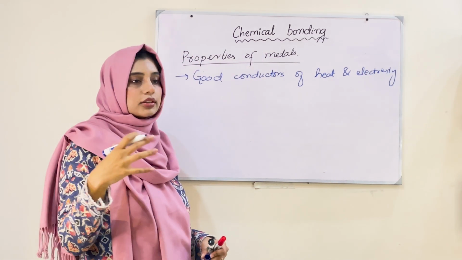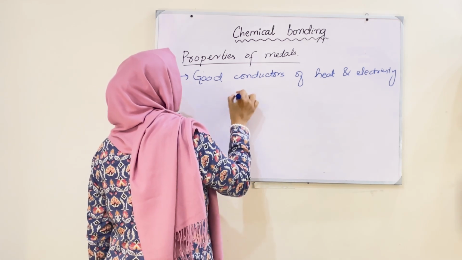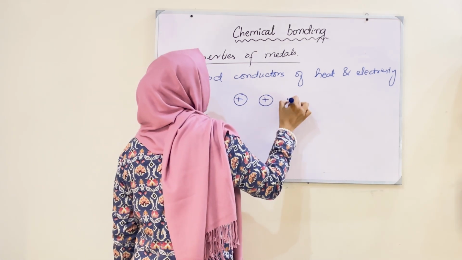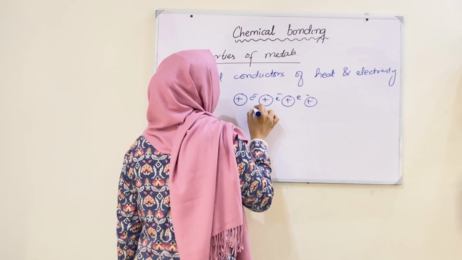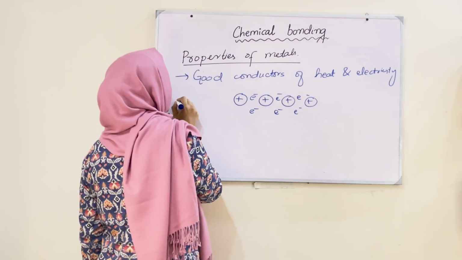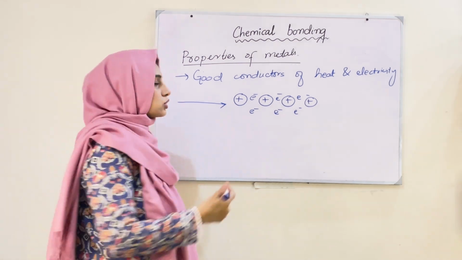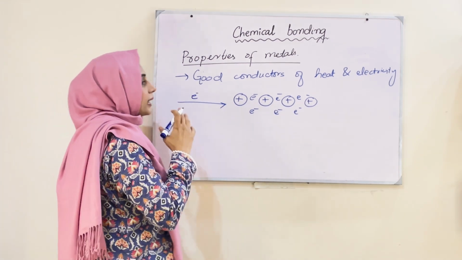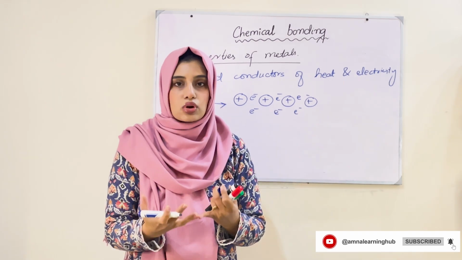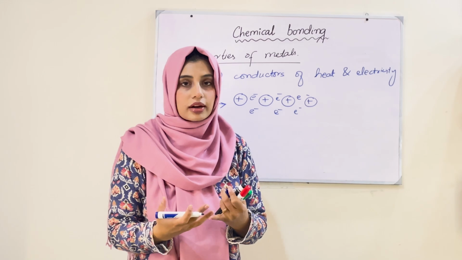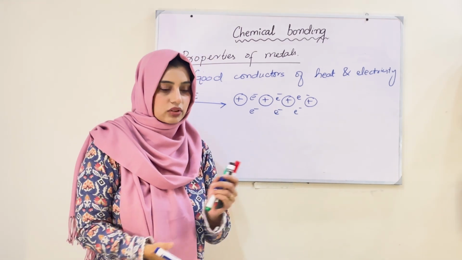Now, what causes the conductance of electricity? We know the structure of metal. It has protons, so many protons, and so many free electrons. So when current passes through it, we know that current is also composed of electrons. So when current passes through it, these oppositely charged ions or the electrons cause the current to pass through it. That is why they are very good conductors of electricity.